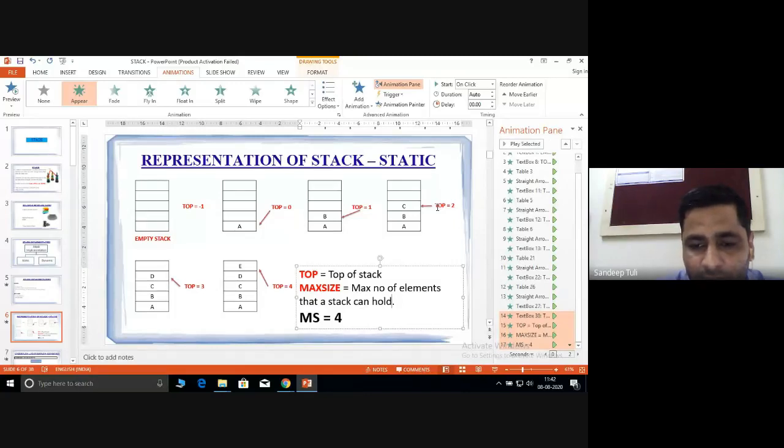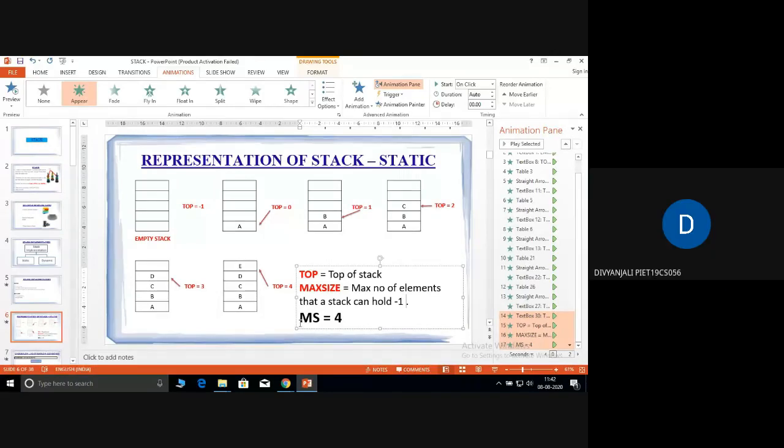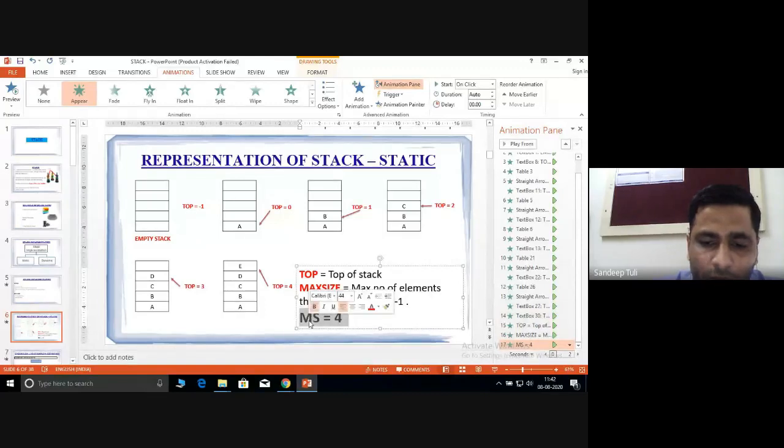Like when we are going to start the index from 1, it could be right, but now you can write this as maximum number of elements. Sir, according to array's index, we can say it is 4. Yes, it is 4. So it is actually a logic that you need to understand, nothing else. Okay, so maximum size could be maximum number of elements that a stack can hold -1. So 5 elements it can hold, then the value of maximum size will be 4 initially. Is it okay now?